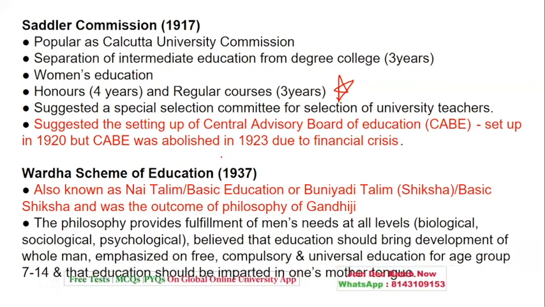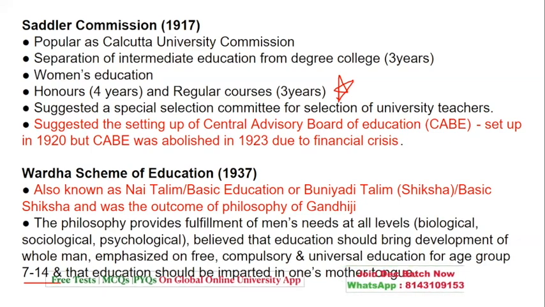Then the Wardha Scheme, that is known as Nai Talim or Basic Education or Buniyadi Talim. So this is the outcome of the philosophy of Gandhiji. It was for the fulfillment of men's needs at all levels, not only biological, but sociological and psychological also. It talked about development as a whole, wherein it emphasized free, compulsory and universal education from the age group of 7-14, and the education was imparted in the mother tongue also.